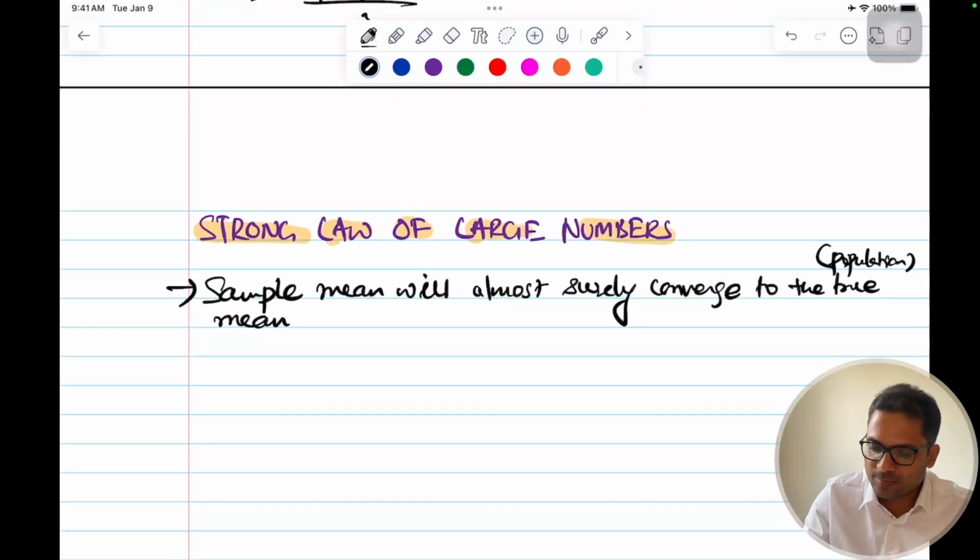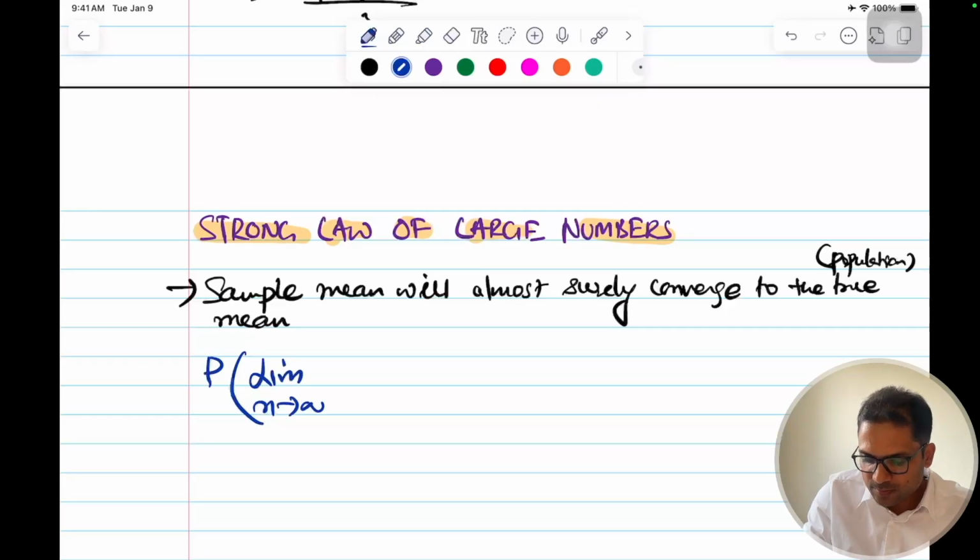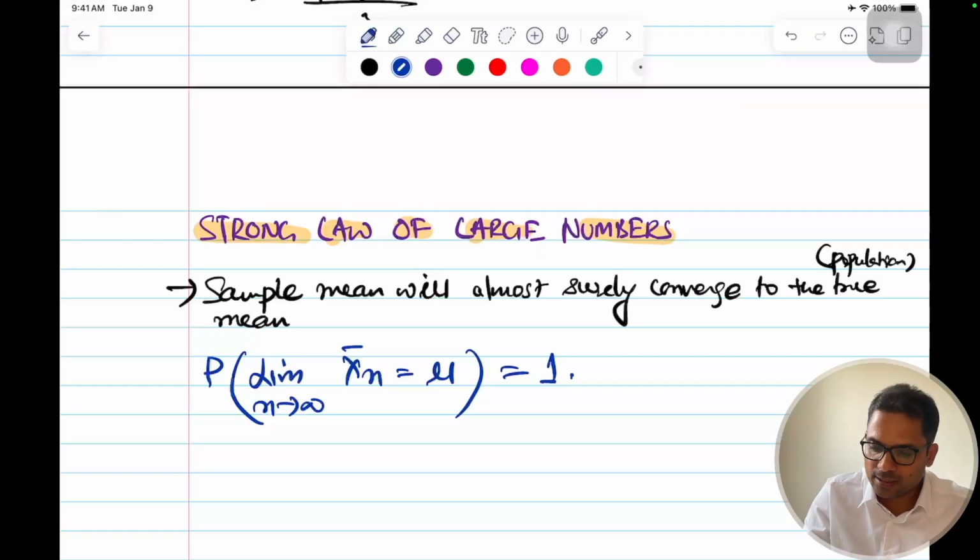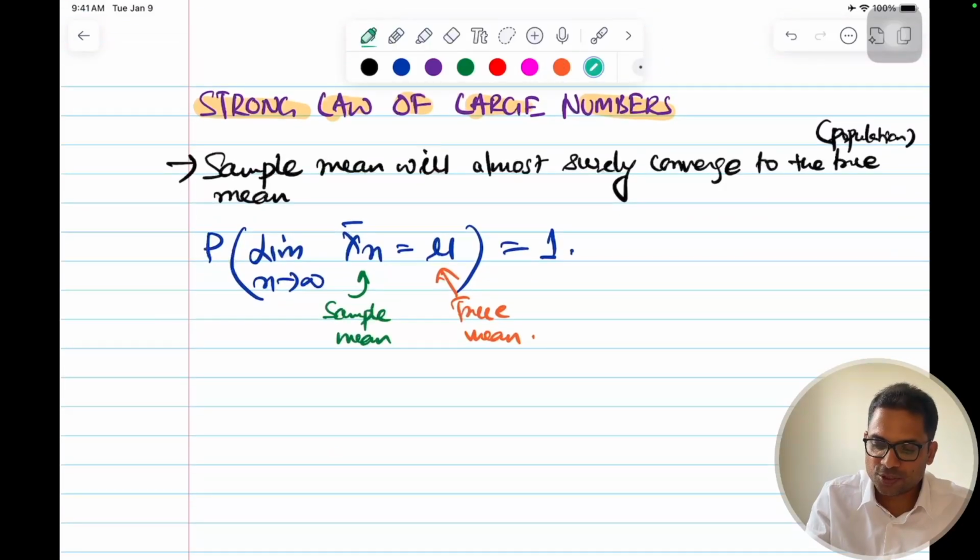So how do we write it mathematically? Probability of the limit as n tends to infinity of x bar, the sample mean of the nth sample, becoming mu is 1. This is your sample mean and this is your true mean, and this is coming from your almost sure convergence.